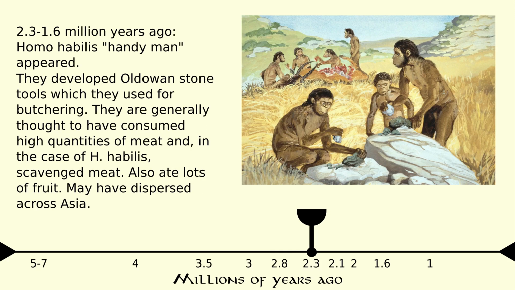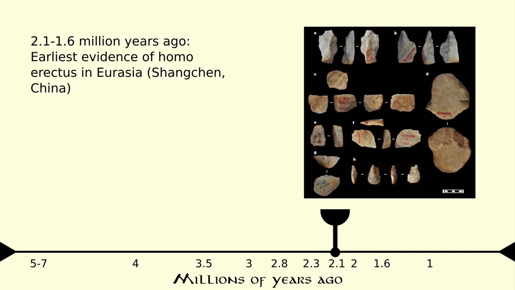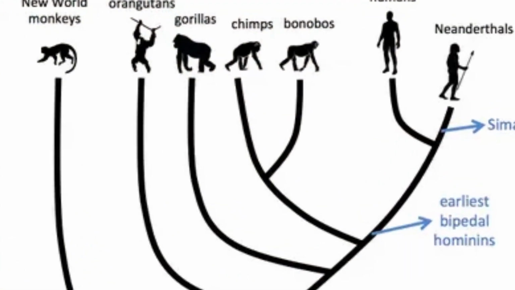Homo habilis means able man or handyman. According to archaeologists, he ate lots of meat and lots of fruit. They found dental erosion from exposure to acidic fruits. No fires at this point still, so all their meat was raw, and they didn't live in super cold climates yet. 2 million years ago, earliest evidence of Homo erectus in the Eurasian continent, which looks a bit more like a modern human. Also, at this time, the bonobos split from the chimpanzees in the Pan lineage.